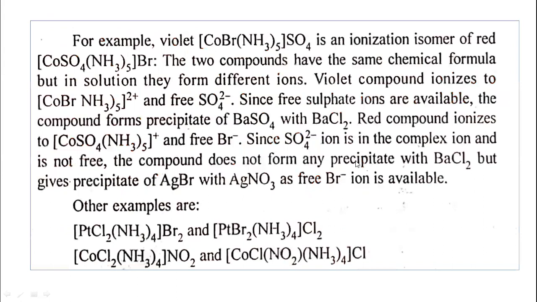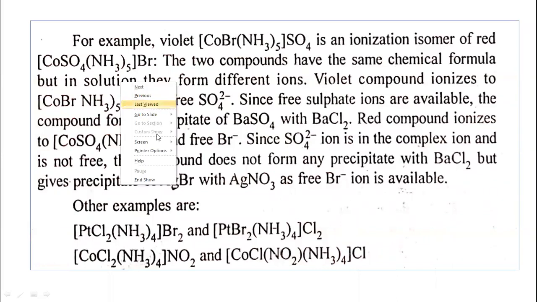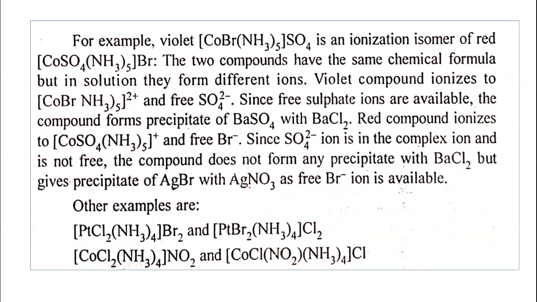Ionization isomerism. Another example is given here: [Co(NH3)5Br]SO4 is an ionization isomer. This is the violet colored compound. [Co(NH3)5Br]SO4 is an ionization isomer of the red [Co(NH3)5SO4]Br. Now, how are these two compounds ionization isomers? Let us show this.